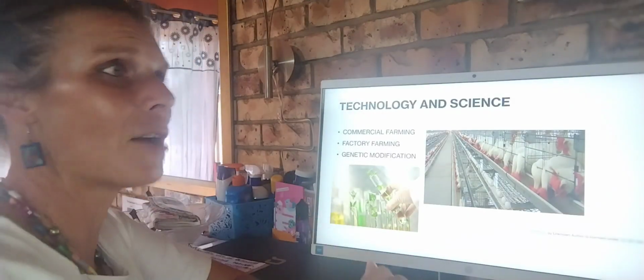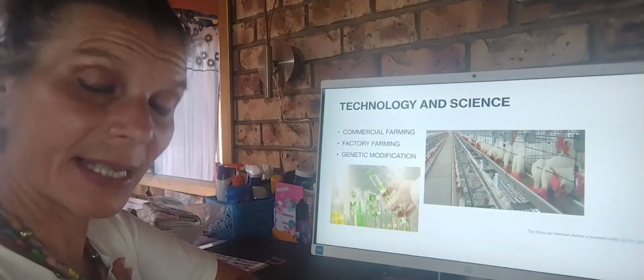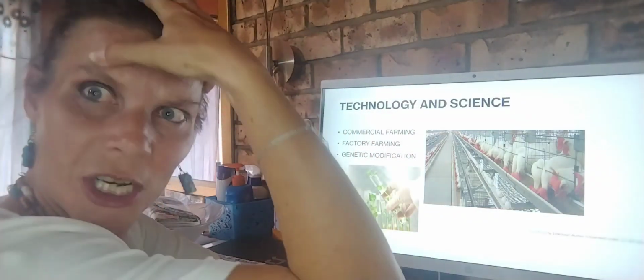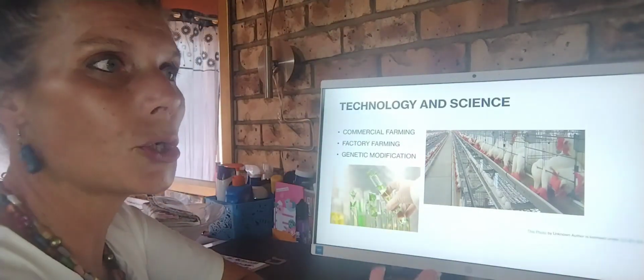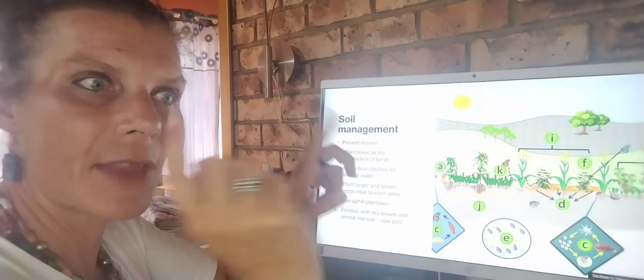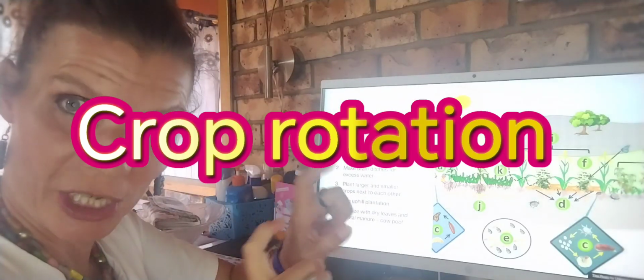Alright. Now, how can we maintain by ourselves, using technology and logic, like the neurodiverse brain does, to manage soil appropriately? Now, we can do something that we call crop rotation.